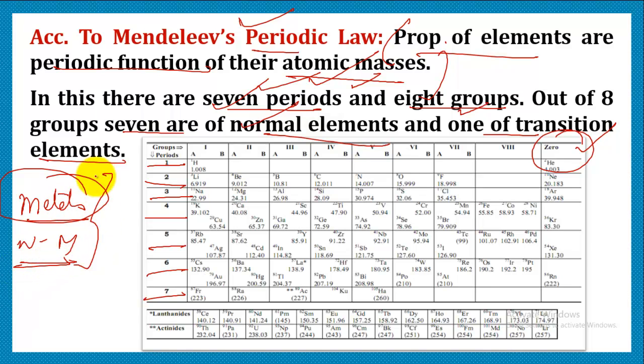So 7 groups were for normal elements and 1 group was for the transition elements. Transition elements are the elements which possess properties similar to metals as well as non-metals. Right. So this was the Mendeleev periodic table.